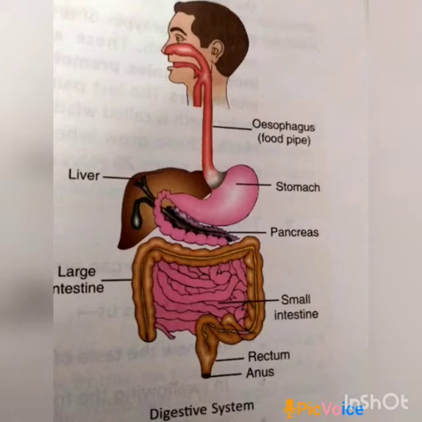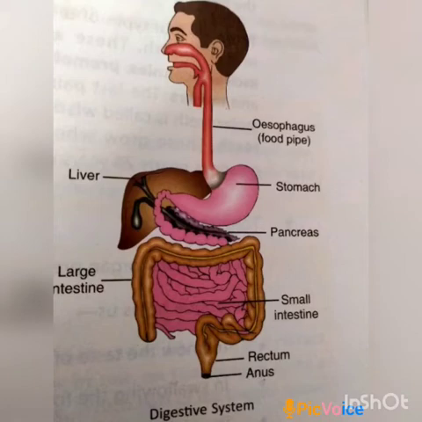The tooth has two parts, the crown, which is the visible part, and the root, which is inside the gums, and it is attached to a socket in the jawbone. There are four types of teeth present in our mouth: canines, incisors, premolars, and molars. They have different structures and functions.